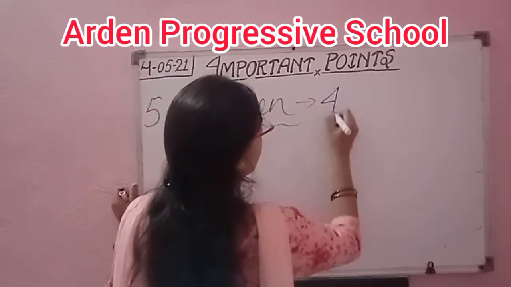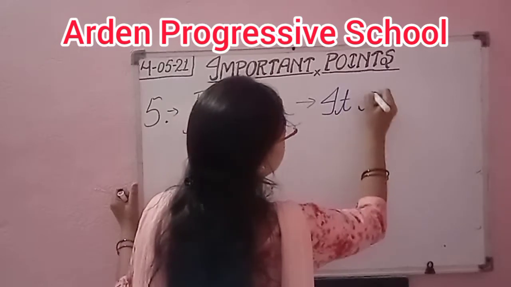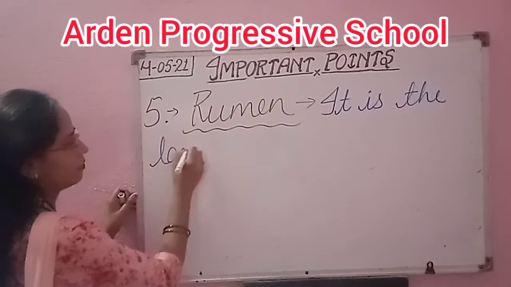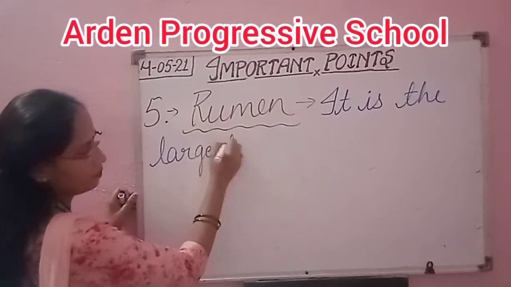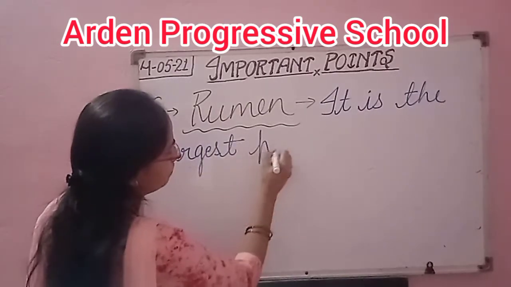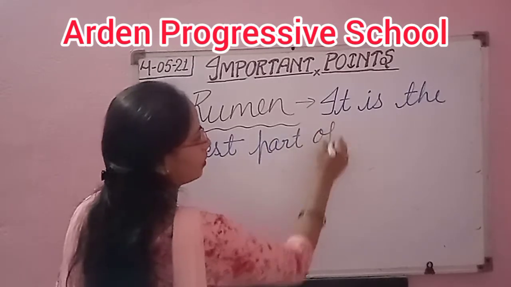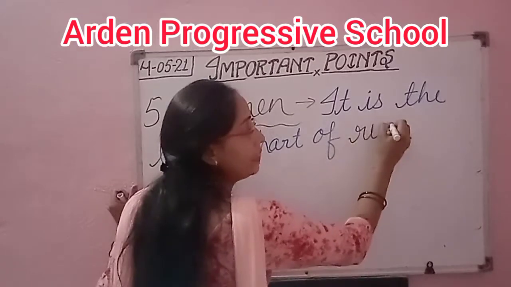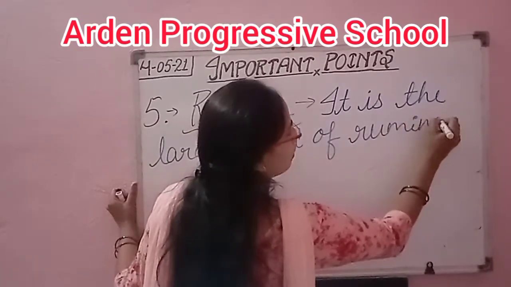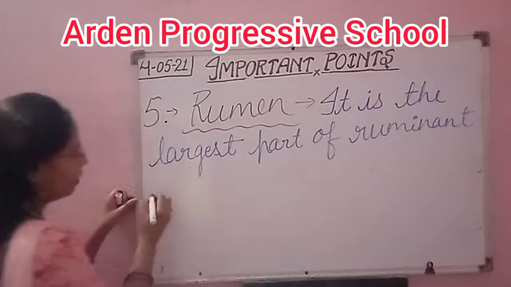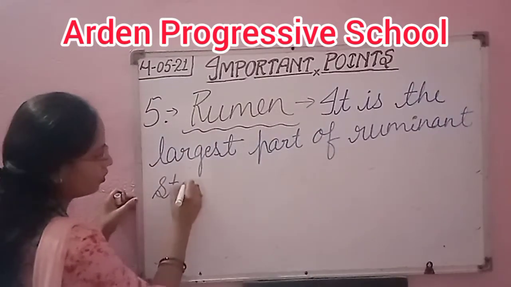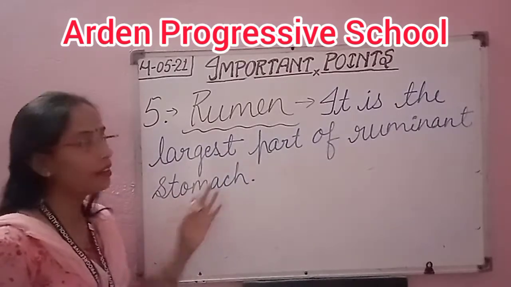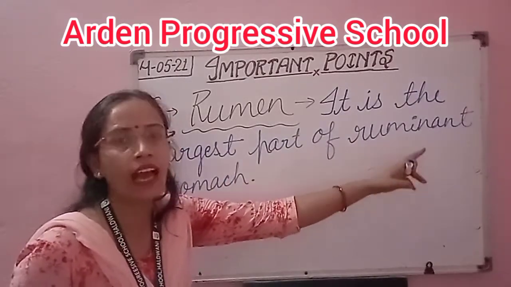Rumen is the largest part of the ruminant stomach. What are the ruminants? The grass eating animals.